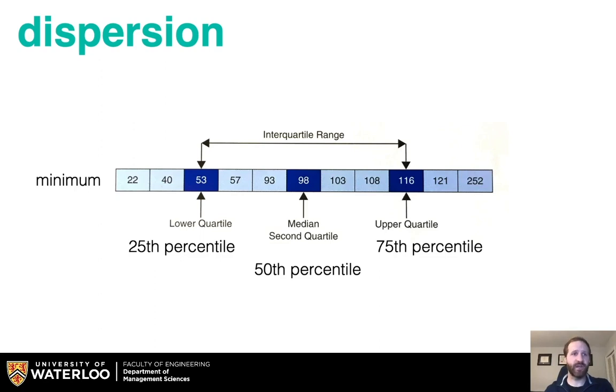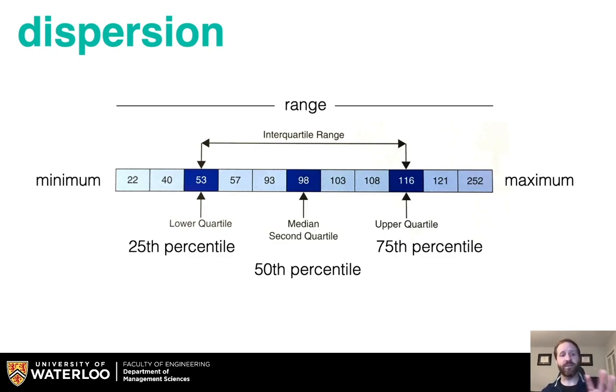You can also look at the extreme values, the minimum and the maximum. If you take the difference, you get the range of the data overall. And altogether, these different measures can give you a sense of how your data is distributed, which lets you understand a bit of the story within the data.